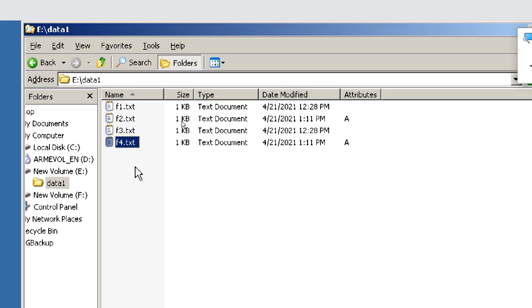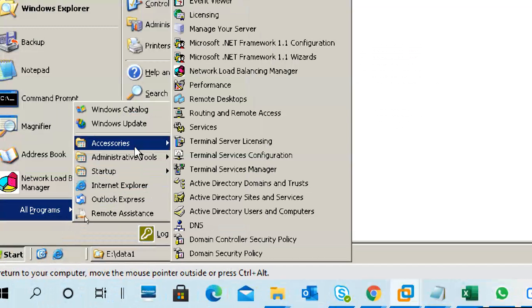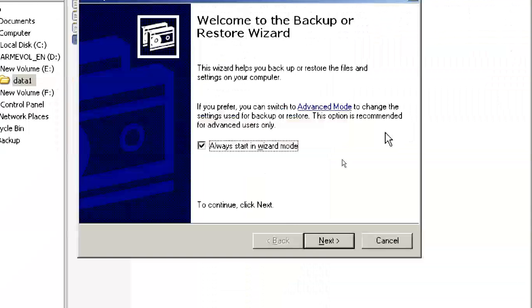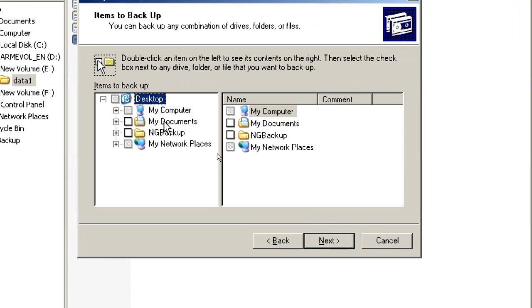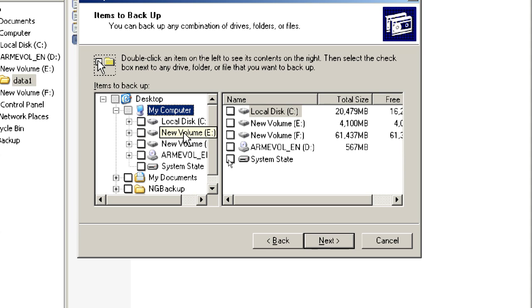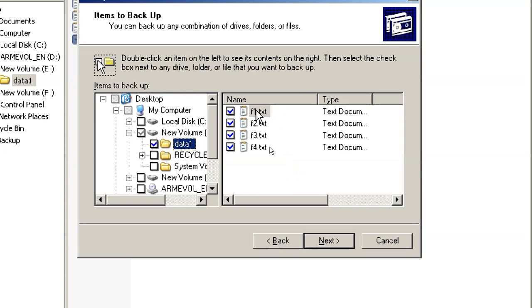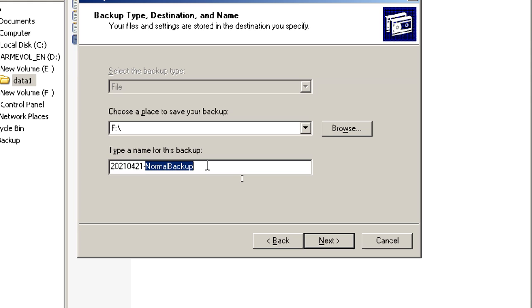Okay, so I am going to take a backup again. Now this time I will go to accessories, system tools, backup again. Next, let me choose computer, E drive, data one, and if I open data one, it is showing I selected all the files. See guys, I selected all the files. I didn't select only two files. I selected all the files. Next, date. I will keep the date and I will choose what type of backup it is.